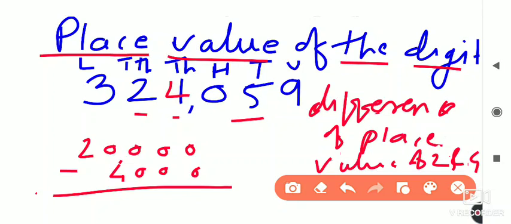So 0 minus 0 is 0, 0, 0, and here 10 minus 4 is 6, and here it is 1. So the answer is 16,000. Okay, so in this way you have to solve this example. Now we will see some more examples of it.